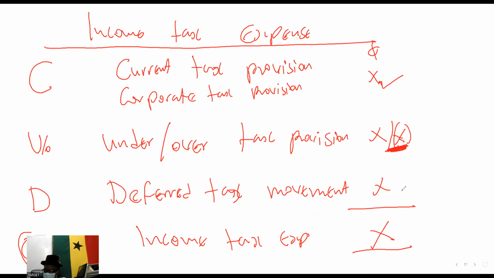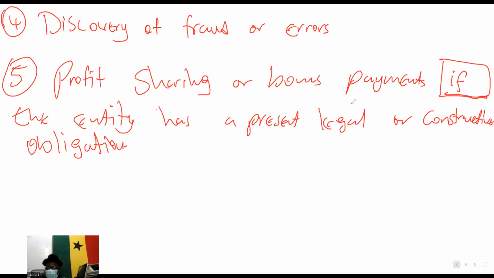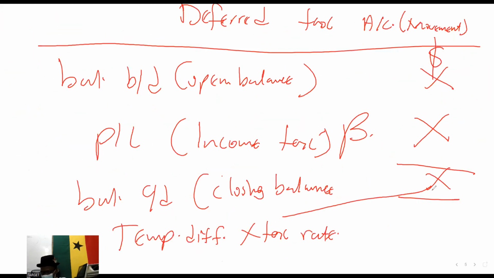So this particular figure here is what we've calculated now. The movement comes here. This is the movement, the balancing figure from the deferred tax workings. And always the closing balance of the deferred tax can be a current liability, or a non-current liability or non-current asset, depending on the type of the temporary difference.